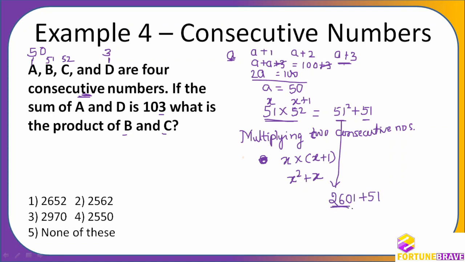If you do not know how 2601 came directly, go and see the video that you have missed on squares. Then you will remember what I am saying. So 2601 plus 51, the answer will be 2652. Without multiplying, I got it because I can do this squaring fast. If you can do this, then you will also be able to find the answers very fast.